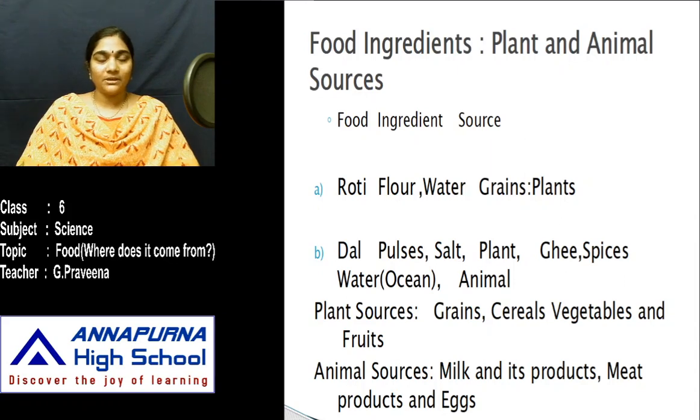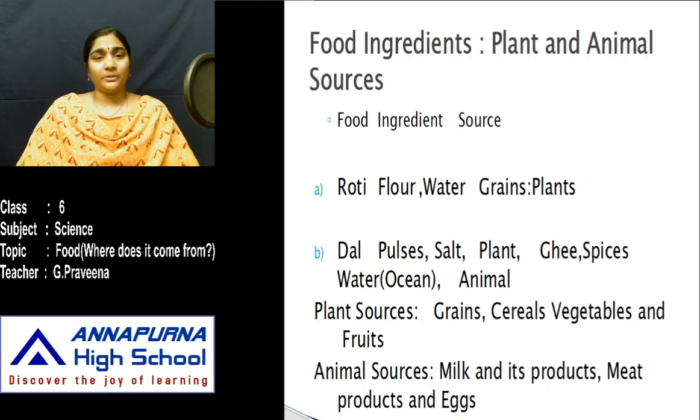For example, if you want to prepare roti, what are all the ingredients used? Flour, right? Flour and water are used. So flour, where do we get it from? It is a plant product. It is a grain and we get it from the plant. Whereas water, as usual, is a natural resource.